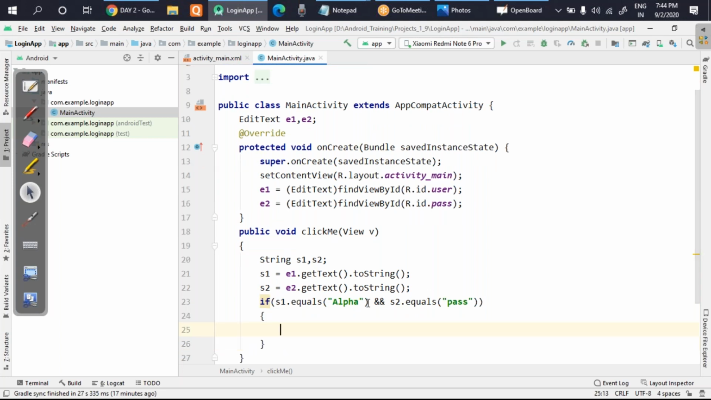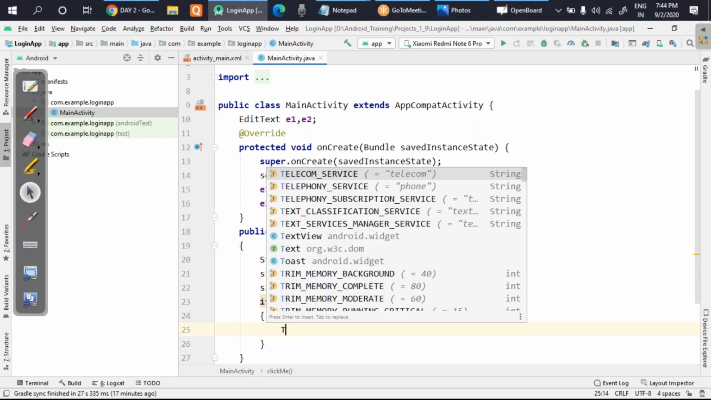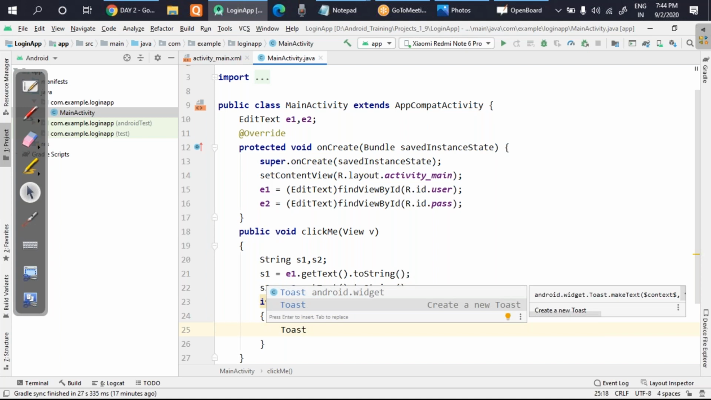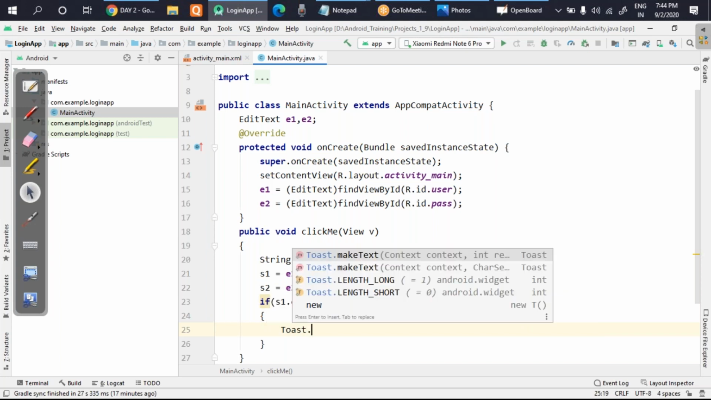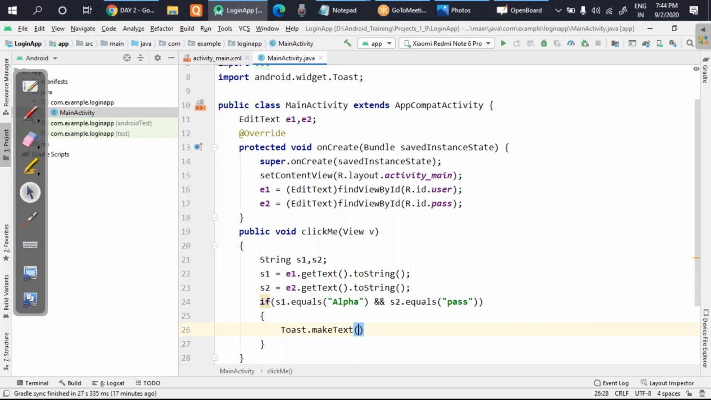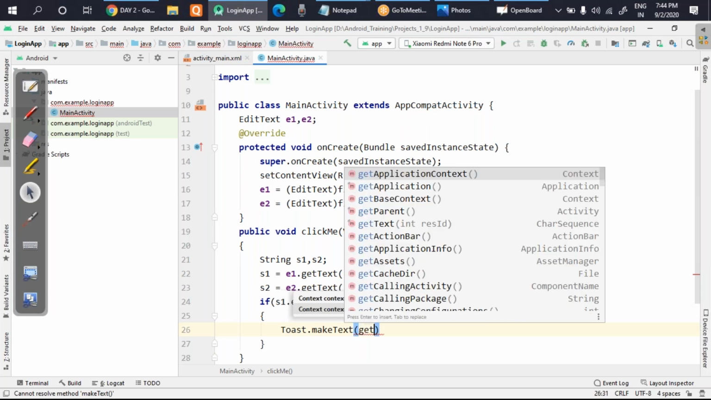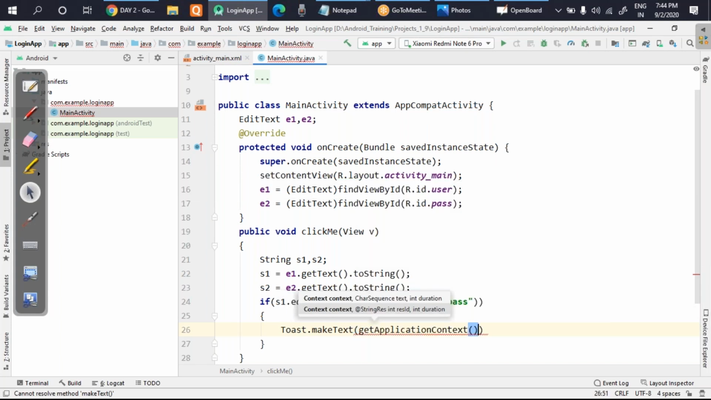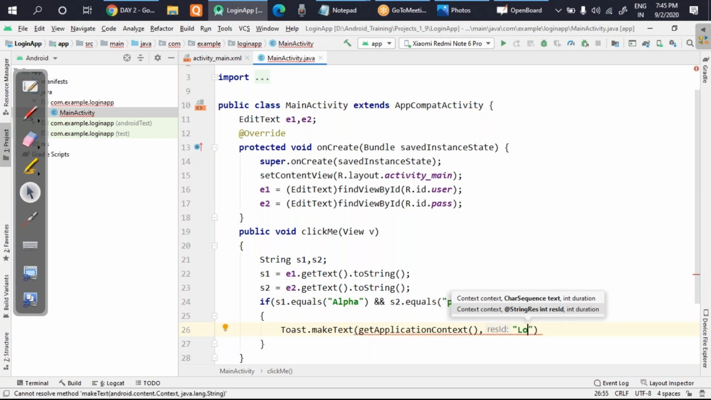If this condition is correct, then I will write some notification. I'll call again the toast, which is used to show the notification. I'll use that Toast dot makeText. Here I'll pass the message. First I'll pass the context, and then I'll pass the message. The message will be: Login success.